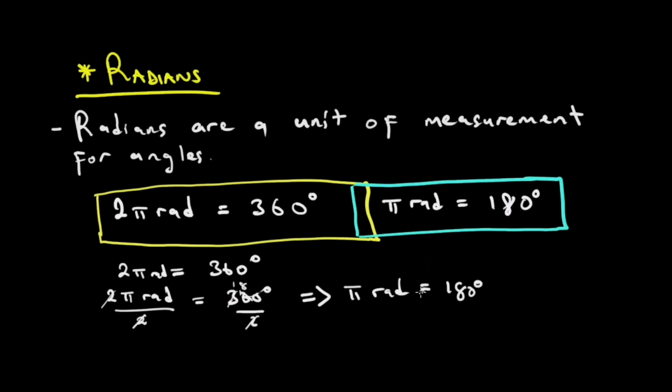This is very important. All right. Saka we have understood this. Maybe let me reiterate. 2 pi rad is equal to 360 degrees. After manipulation, this means that pi rad is equal to 180 degrees. That's fine. Let us now go over to formulae with radians. Takuda kutsvaga the area of a sector, toda kutsvaga the arc length of a sector, but this time toda kushandisa maradians instead of degrees as a unit of measuring angles.